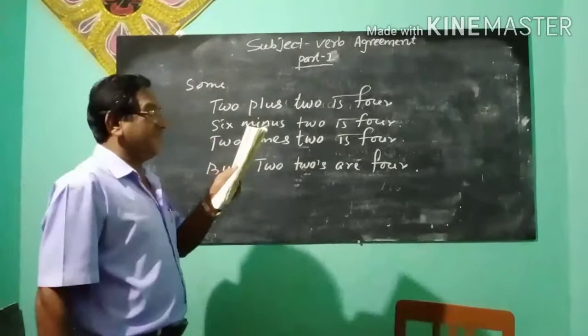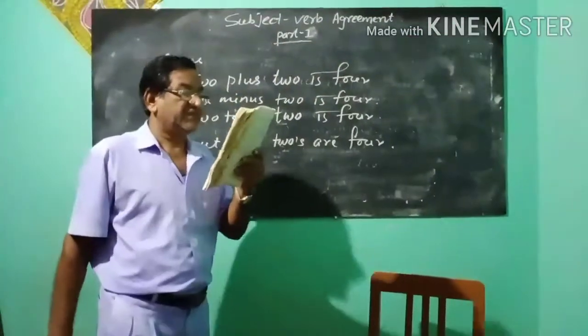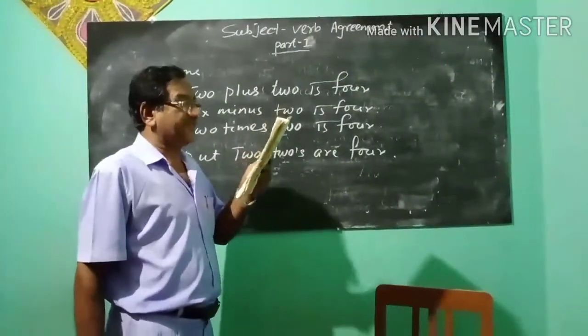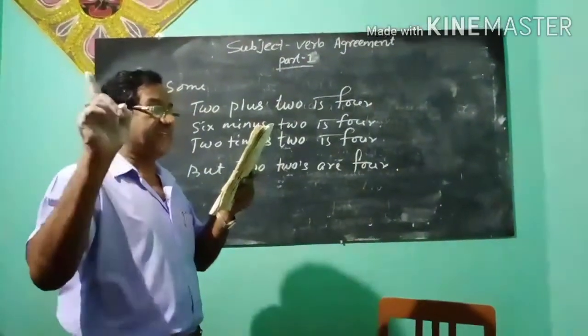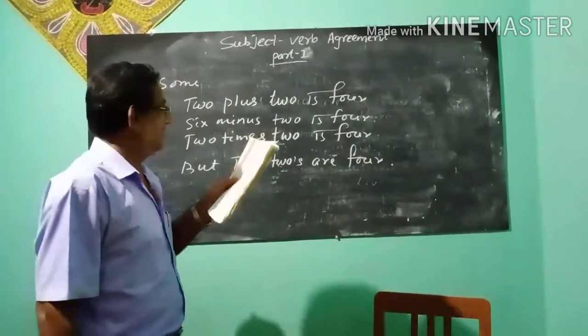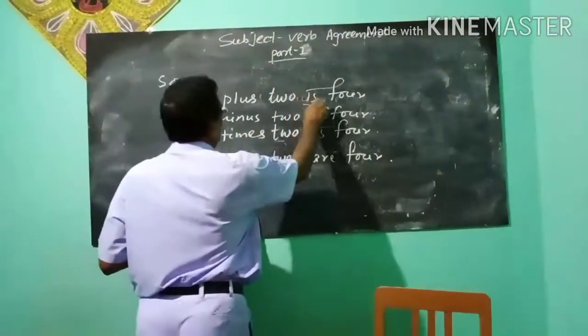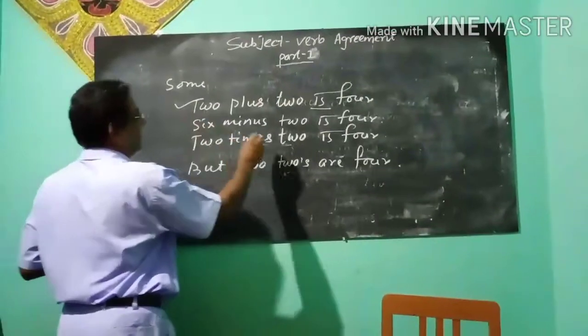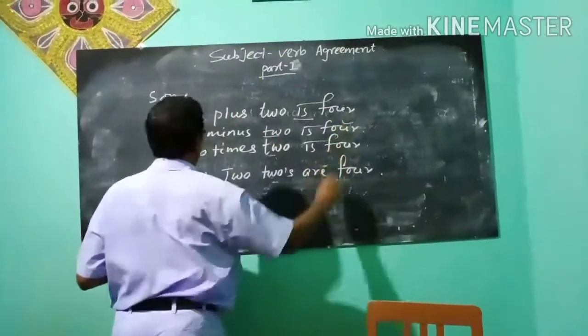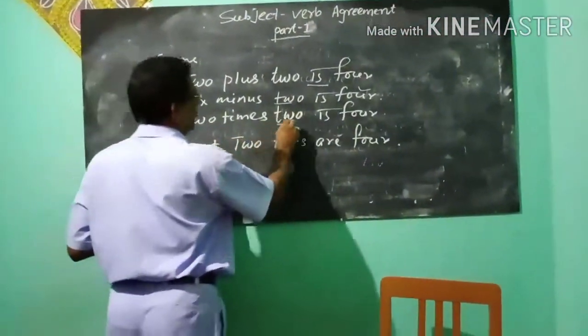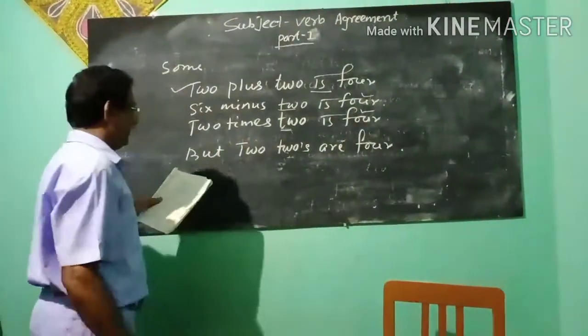There are some mathematical expressions. In these mathematical expressions, "is" is generally used. For example, 2 plus 2 is 4. 6 minus 2 is 4. 2 times 2 is 4.